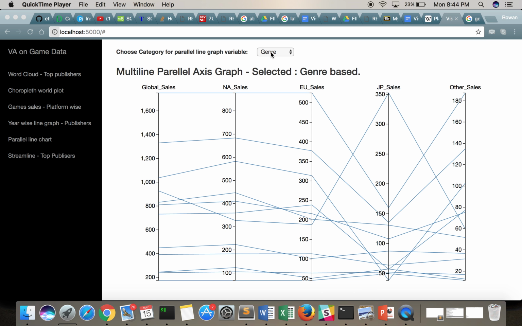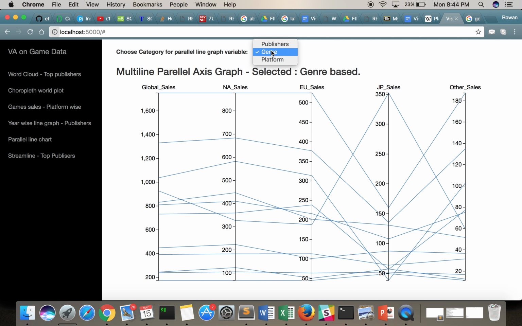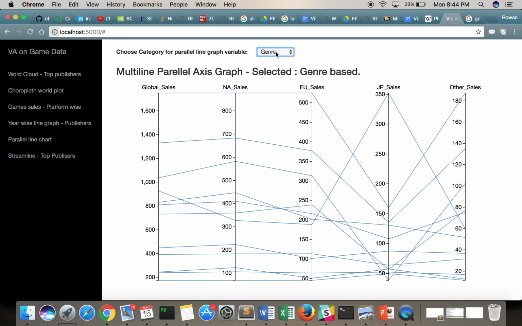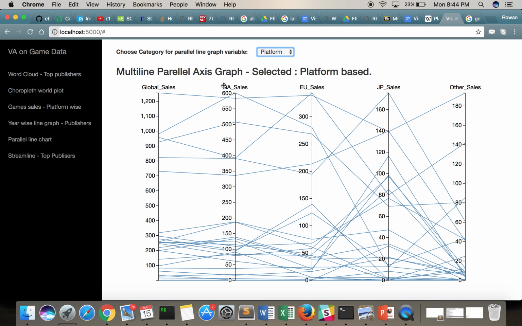This graph has been done for different variables. The different variables over here are publishers, genres, and platforms. So if we come to the platform, we see that this graph looks a bit cluttered, but it can be very well explained for every axis over here.